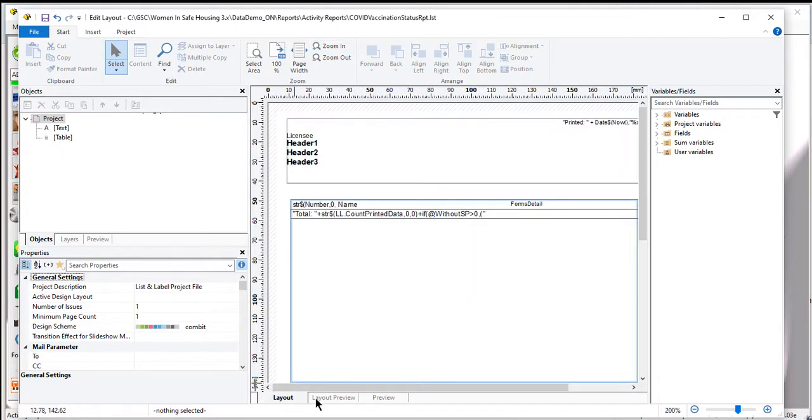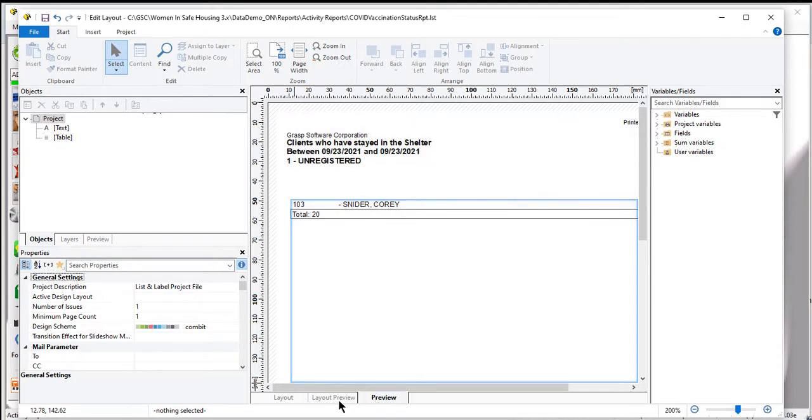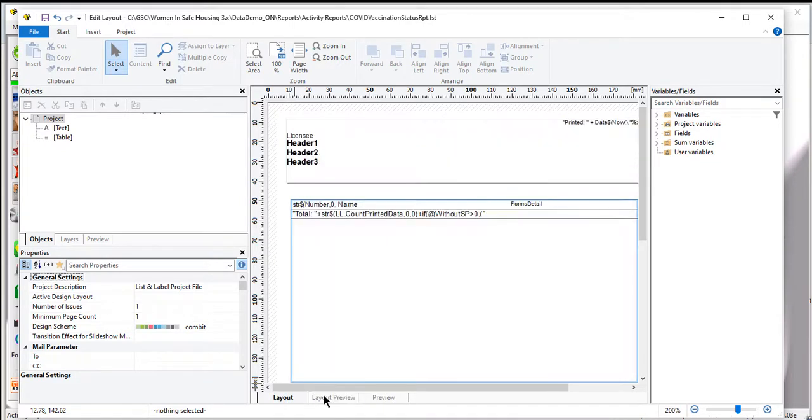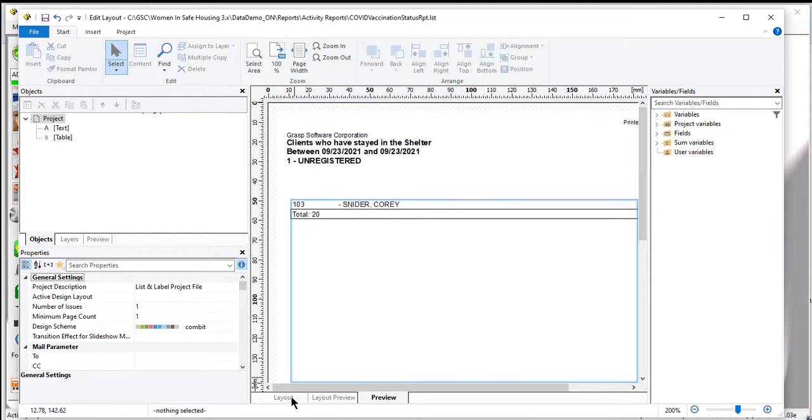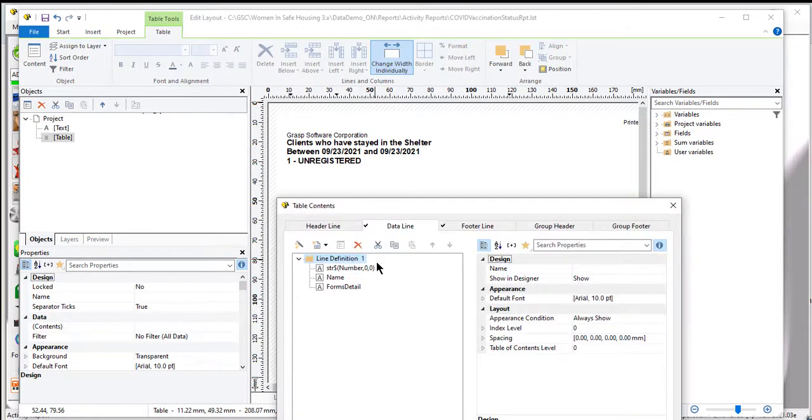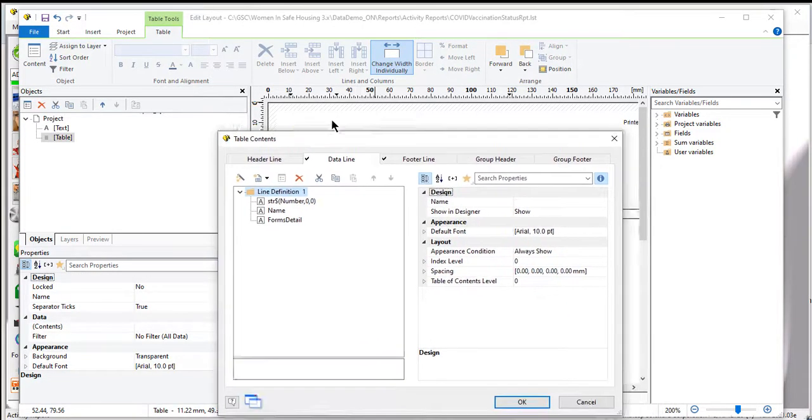So if I zoom in a little bit, you'll see you get different layouts. So you've got a layout here, a layout preview, and a preview. Basically, these are all the same sort of thing. What I suggest, if you come in here and you're on your preview, and somewhere in this section underneath here where my mouse is, if you double click on here, this screen will pop up like this.